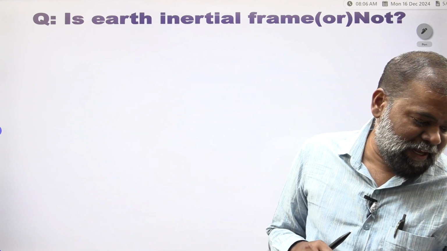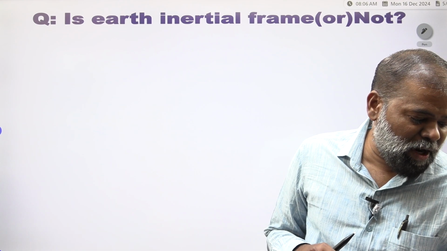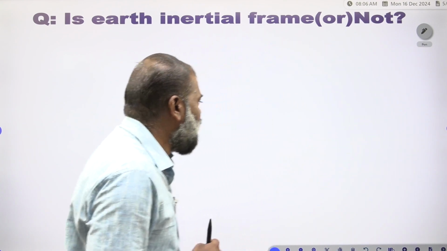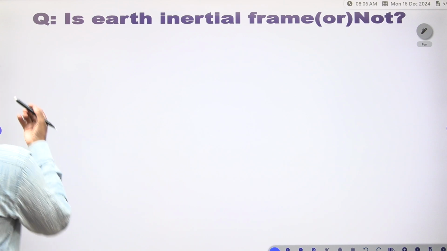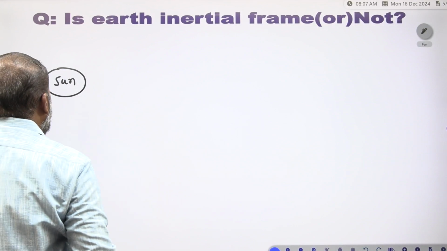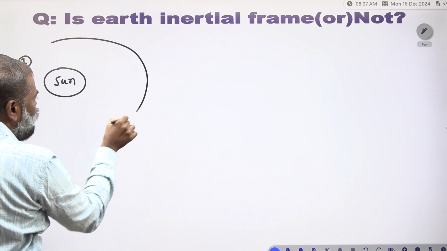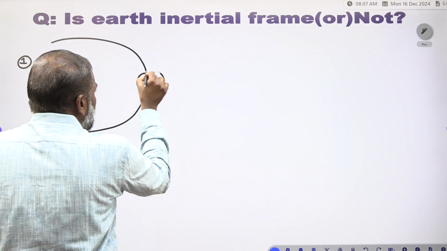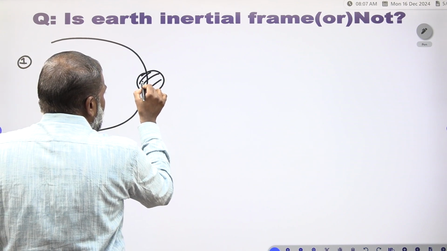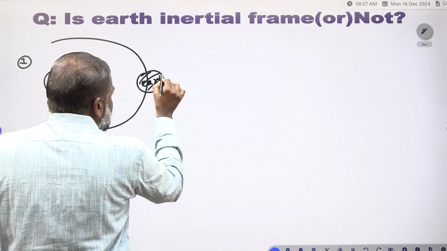Suppose you have to see whether Earth is an inertial frame of reference or not. How do we explain it? Take the solar system: here the Sun is there, the Sun-Earth solar system. The Sun is here, and now this one is the Earth.